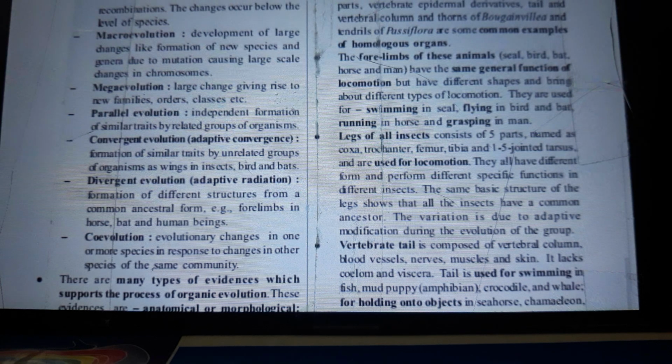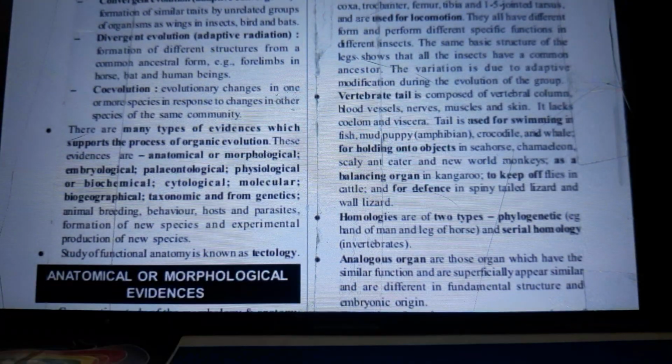Parallel evolution, independent formation of similar traits by related groups of organisms. Convergent evolution, adaptive convergence, formation of similar traits by unrelated groups of organisms as wings in insects, birds and bats.